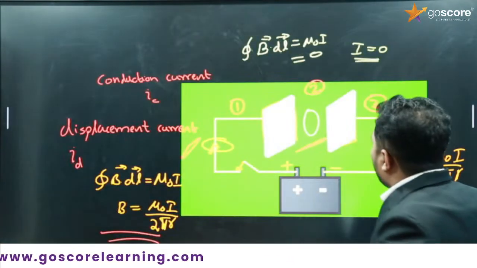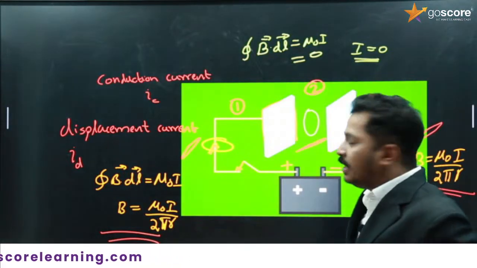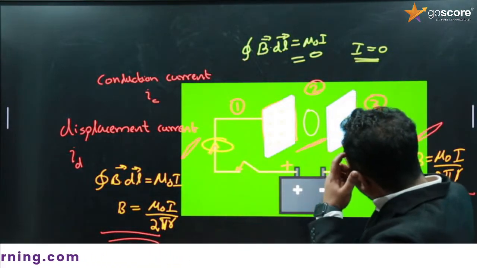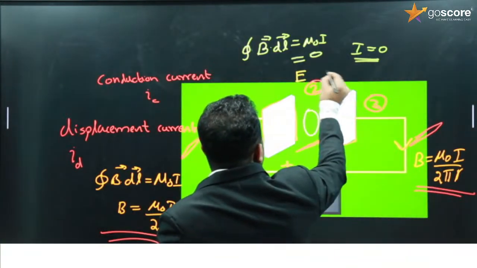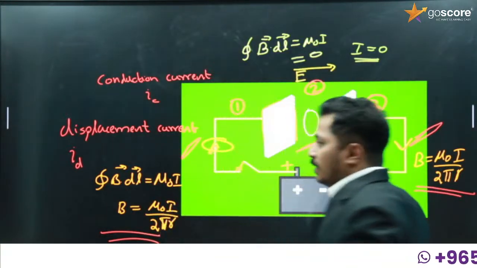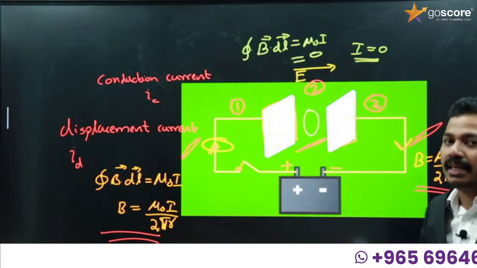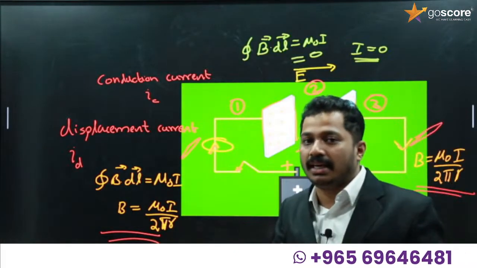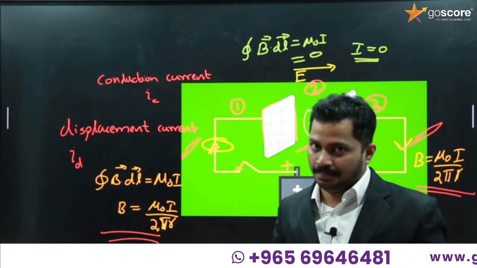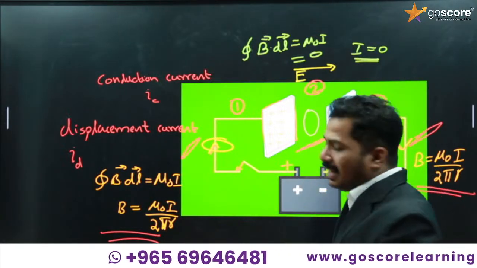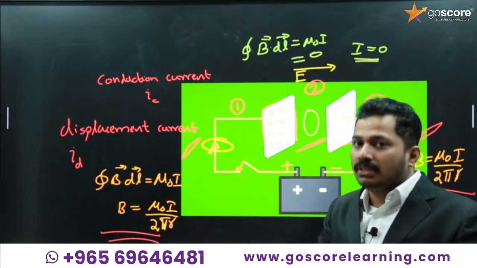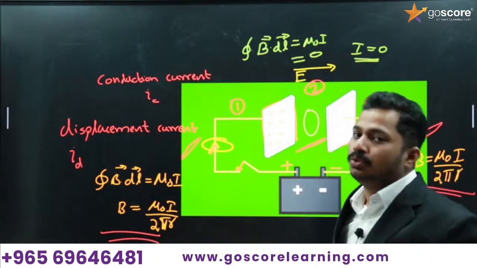Look here. Here there is a positive charge, right? In this opposite plate there is a negative charge. Obviously there will be an electric field directed from positive to negative, right? So this electric field is creating that displacement current. Here what I have applied is a battery, right? You know that a capacitor provides infinite resistance to a DC current.